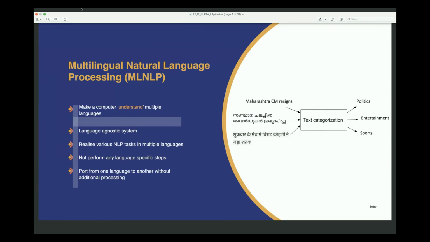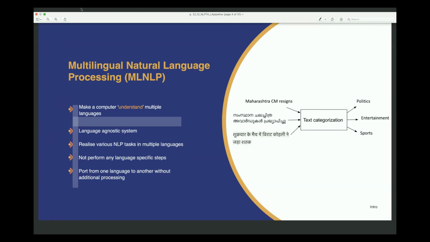But what I mean by a language agnostic system is, for example, take a text categorization system, which takes in news articles in multiple languages and categorizes or classifies these articles into political news, entertainment news, sports news, etc. By language agnostic, this particular text categorization model should be okay to take in news articles in English, Hindi, Malayalam, multiple Indian languages, or any language for that matter, and still be able to classify them.